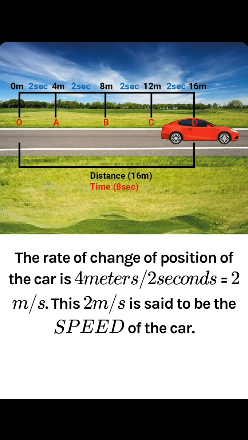So the rate of change of position of the car is 4 meters per 2 seconds. Now 4 divided by 2, so it is 2 meters per second. So this 2 meters per second is said to be the speed of the car. The rate of change of position of an object is called speed.